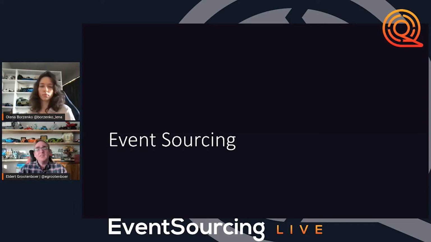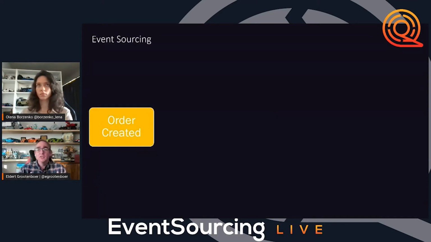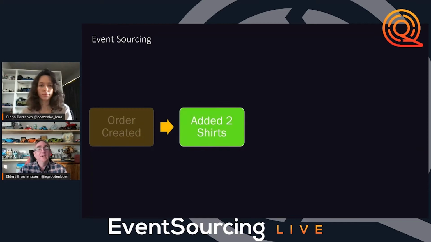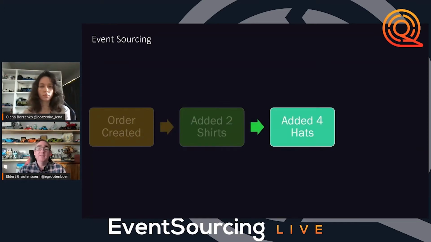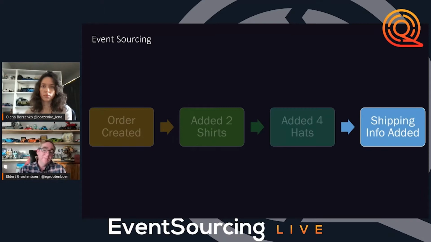But before we do that, event sourcing is really a way to use events to create the state of an object, of an entity. So let's say our entity is an order. Our order would first be created. Then we would have another event that we added 2 shirts. Another event that we added 4 hats. Another event that some shipping info was added. Now if we play back these events, we get an order with 2 shirts, 4 hats, and some shipping info. So we don't update an entity in a database. Instead we have all the events together, and by looking at those events, we can calculate the state of our entity.